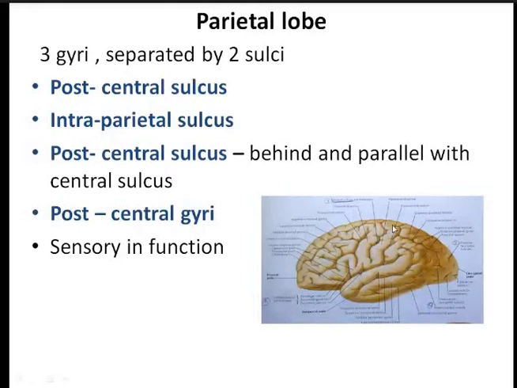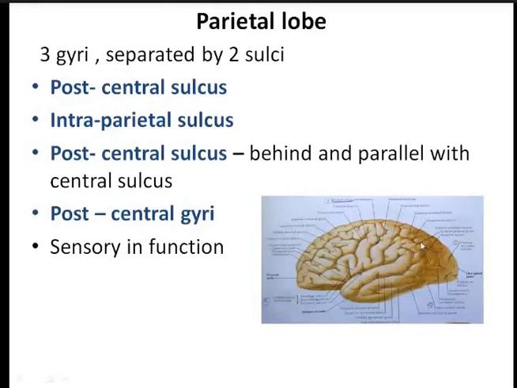Now the other important sulcus: nearly from the middle of the post-central sulcus, you can see one sulcus running from anterior to posterior direction. This is known as the intraparietal sulcus, and it separates the parietal lobe into the superior parietal lobule and the inferior parietal lobule.